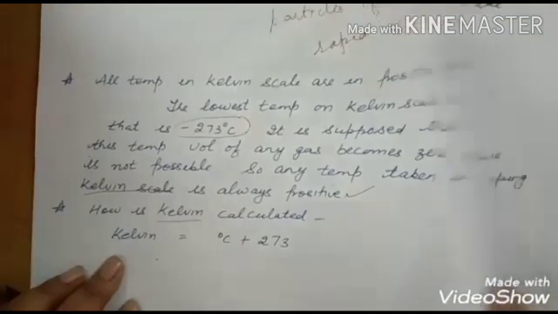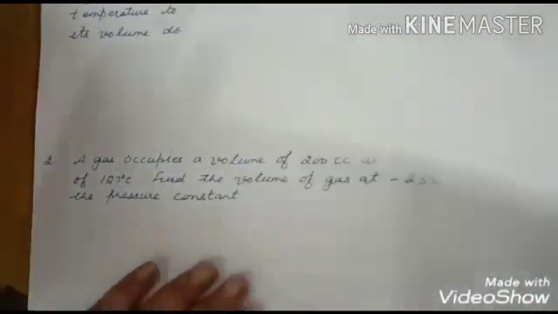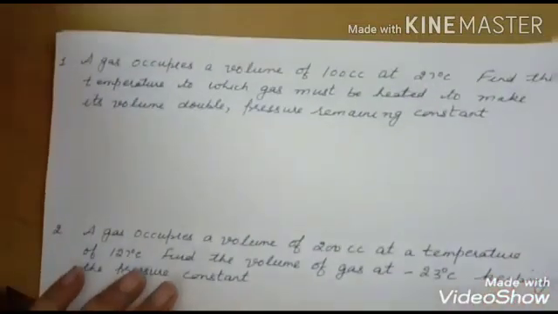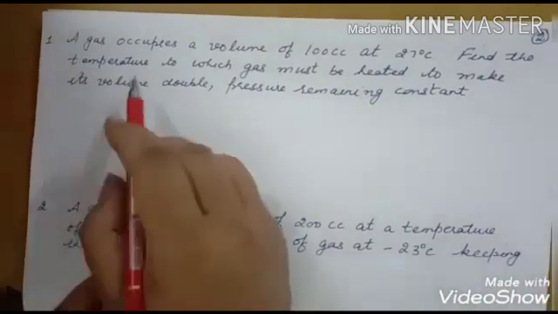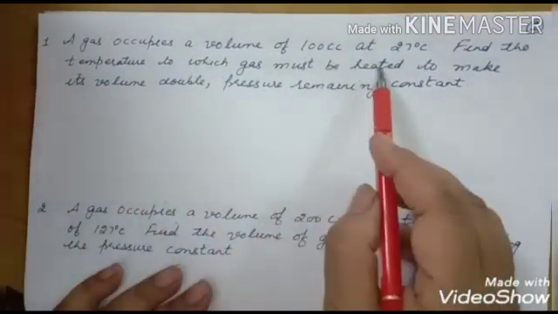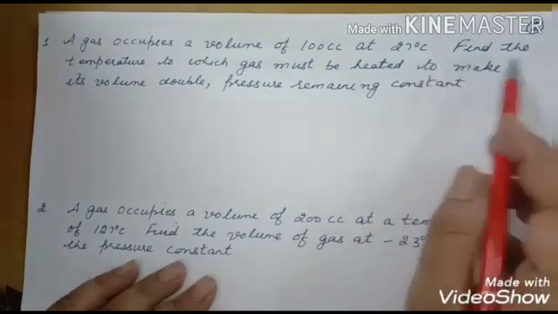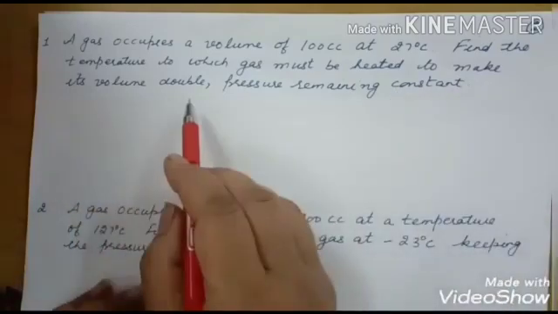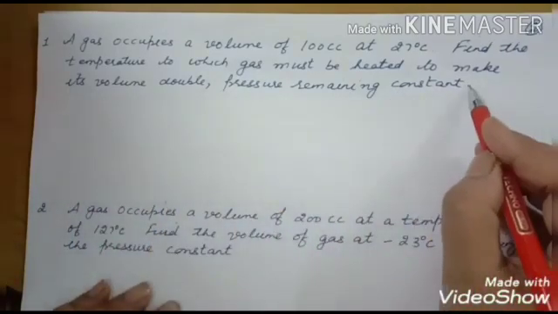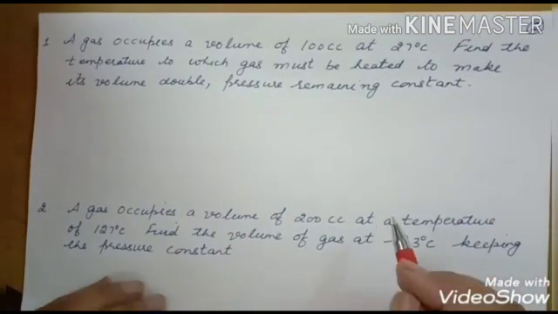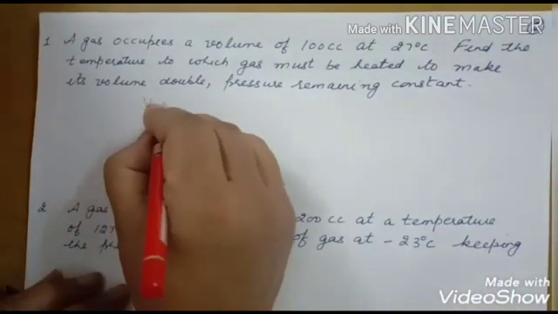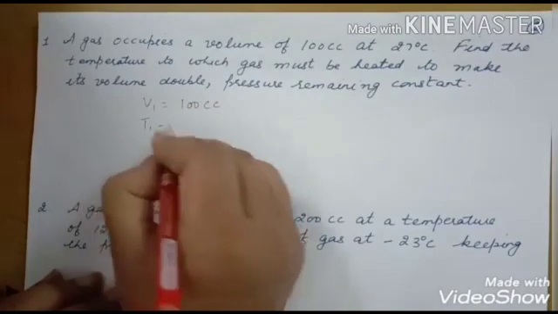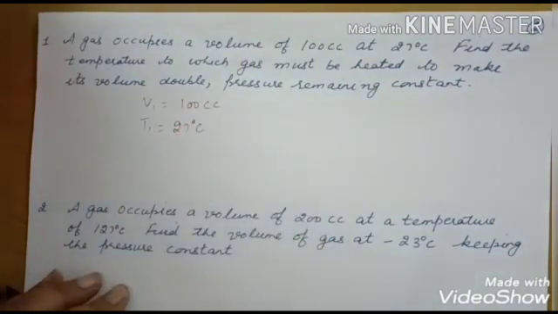Now let me do some numericals related to Charles' law. First numerical: a gas occupies a volume of 100 cc at 27 degrees Celsius. Now find the temperature to which the gas must be heated to make its volume double, pressure remaining constant. In Charles' law, we keep pressure constant. So here V1 is equal to 100 centimeter cube and T1 is equal to 27 degrees Celsius.